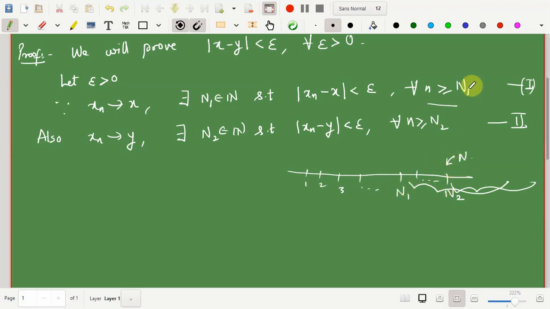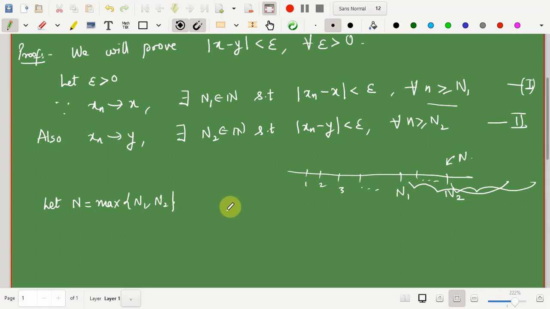Okay, now in this case we don't know where N1 and N2 lie, but we get the idea that we need to choose the maximum among N1 and N2 so that both conditions 1 and 2 are satisfied. Therefore we choose N, so let capital N be the maximum of N1 comma N2.